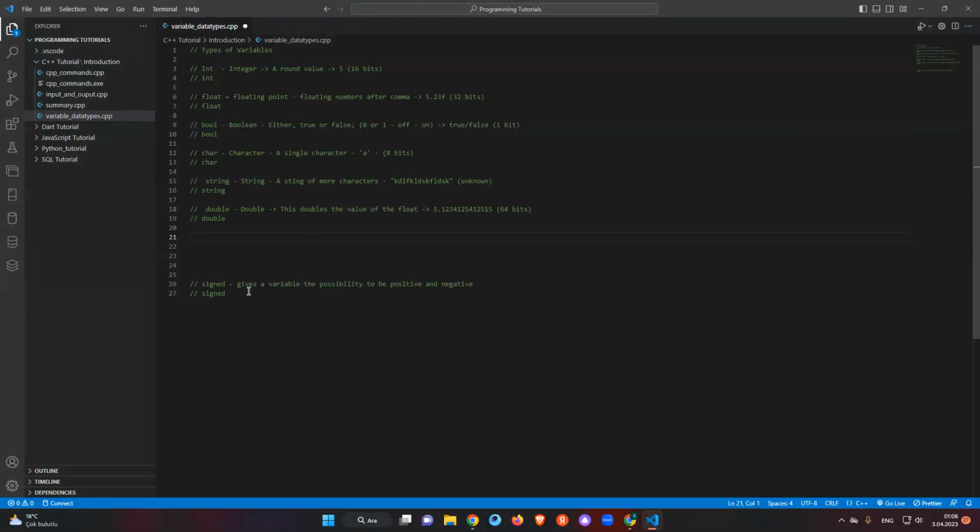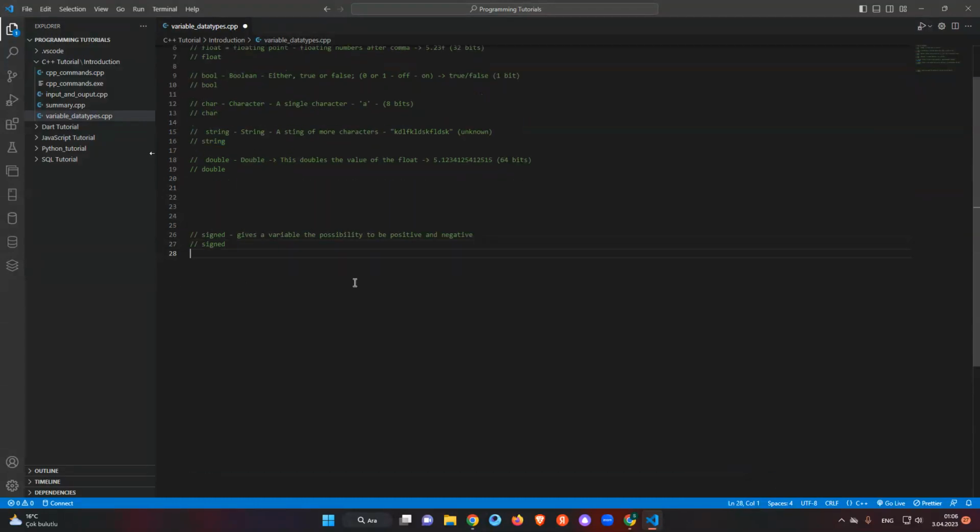We also have unsigned. What does unsigned mean? We're using it only for positive values. We can't use unsigned with negative numbers, for example with this one.